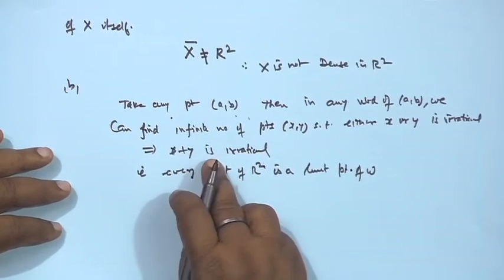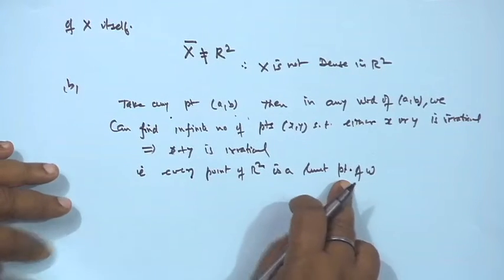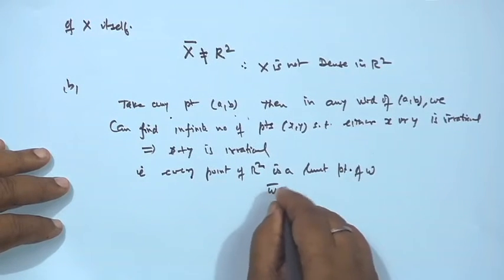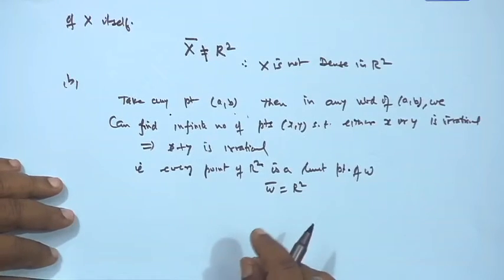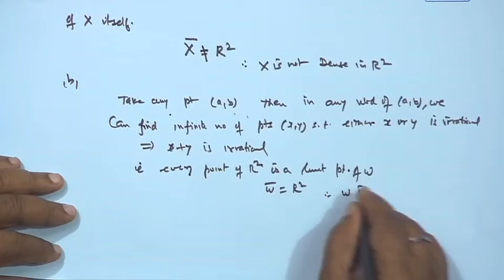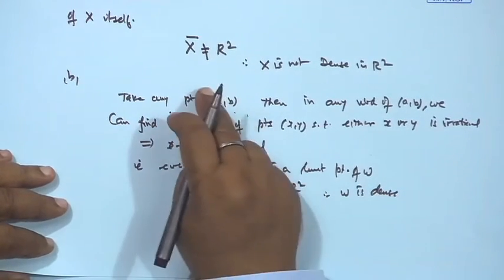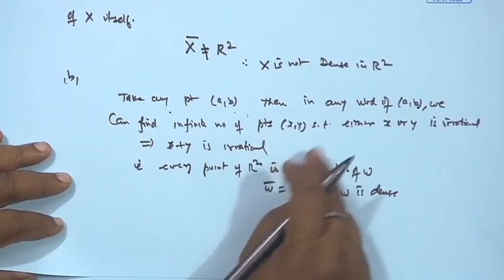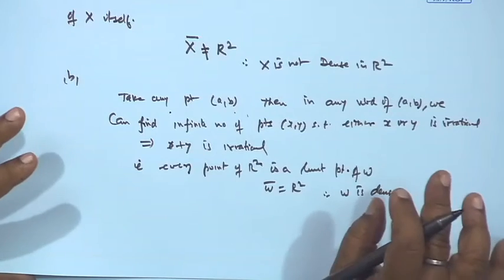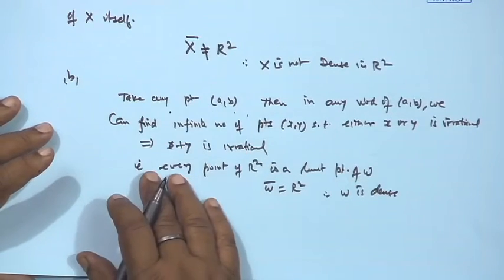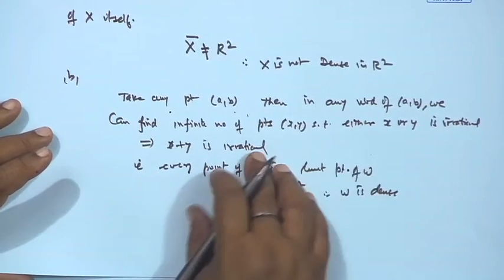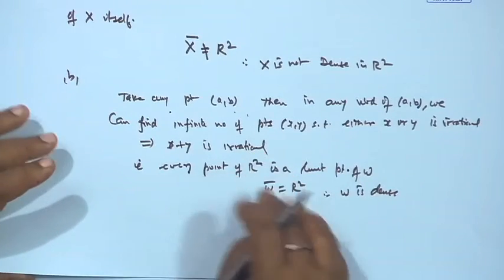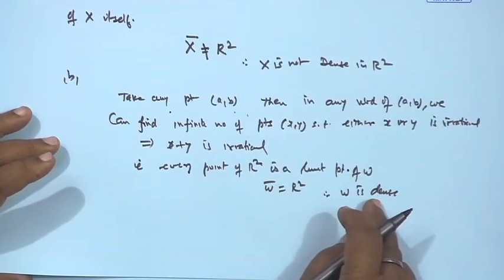So, every point of R^2 is a limit point of W. Therefore, W bar is R^2, hence W is dense. Is it not? Because if you take any point (x, y), its neighborhood contains both rational and irrational points. So, when you take x plus y, it becomes irrational, so this point becomes a limit point of these points. Therefore, W bar becomes R^2.